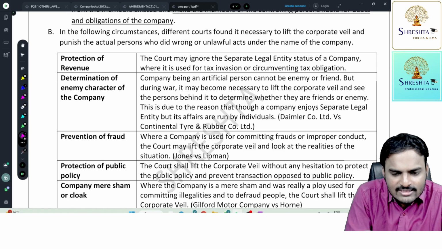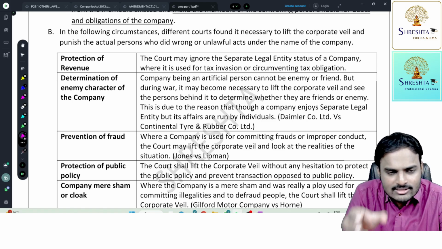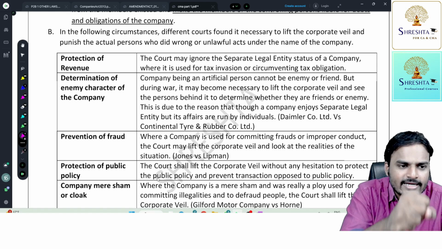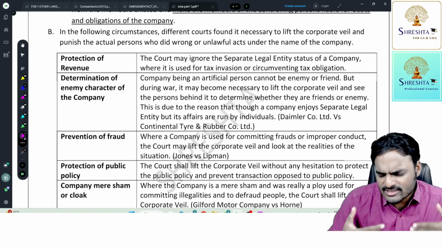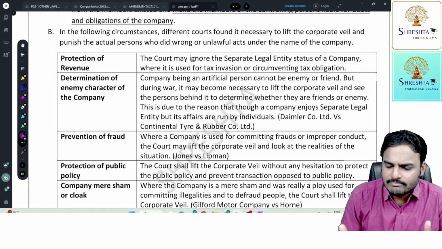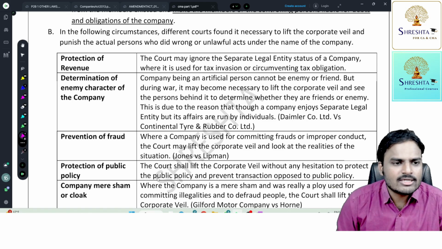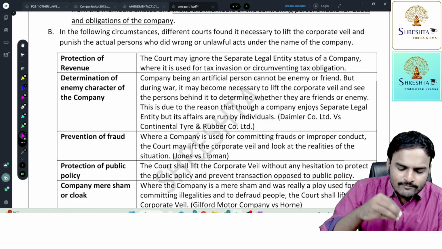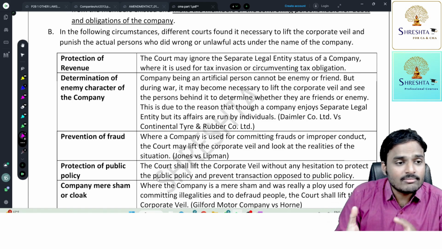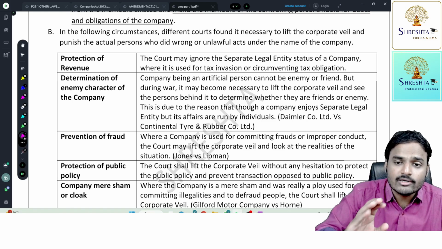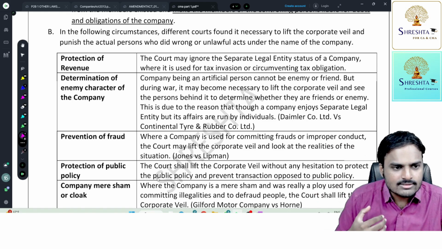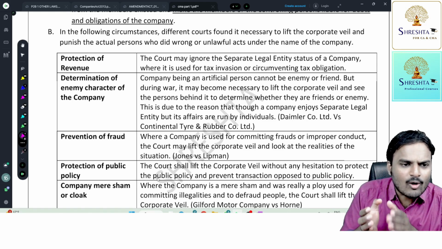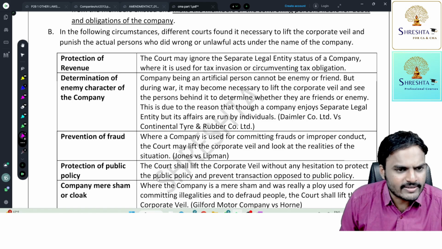Now the enemy country is selling things to India, and Indians are paying money to that country, so the country is getting money. After getting money, they will invest in defense. Suppose there is a problem with China. We know the majority of the things we purchase are made in China, yes or no? So money will flow from the Indian economy to the Chinese economy. Whatever money China gets, they will invest in defense. From a defense point of view, they become stronger than us. Definitely, we will be in a losing position. In order to avoid this, trading with an alien enemy is prohibited.